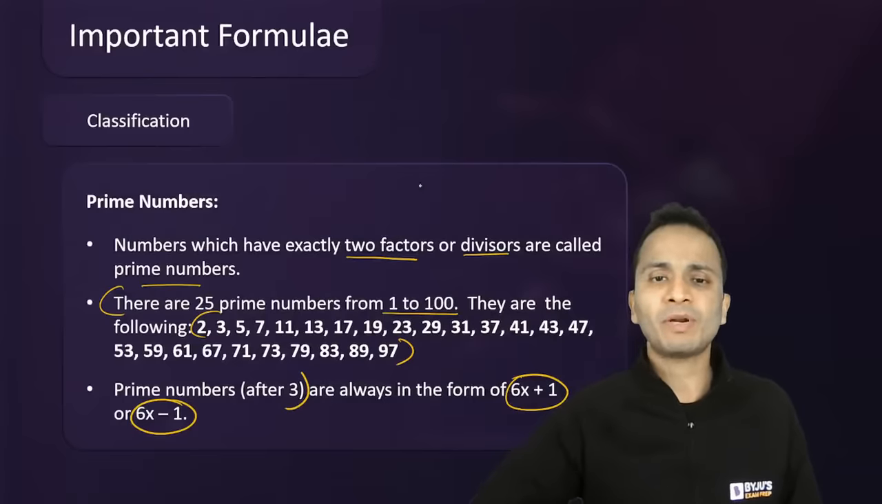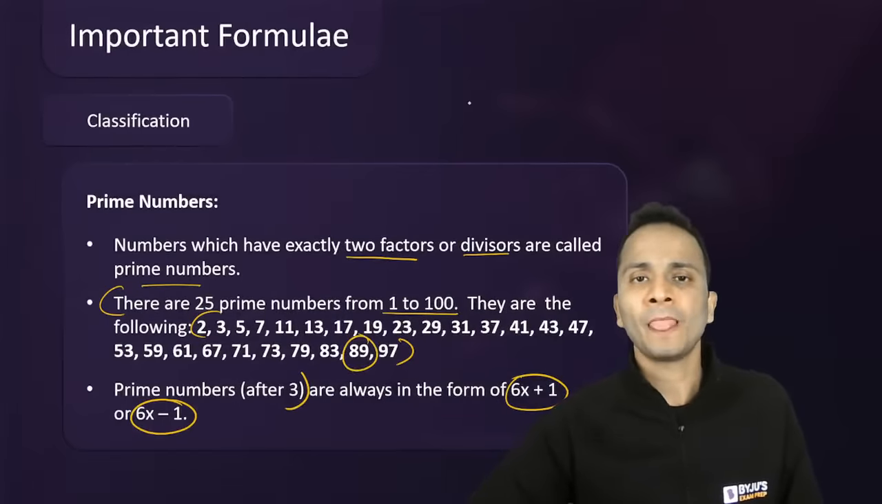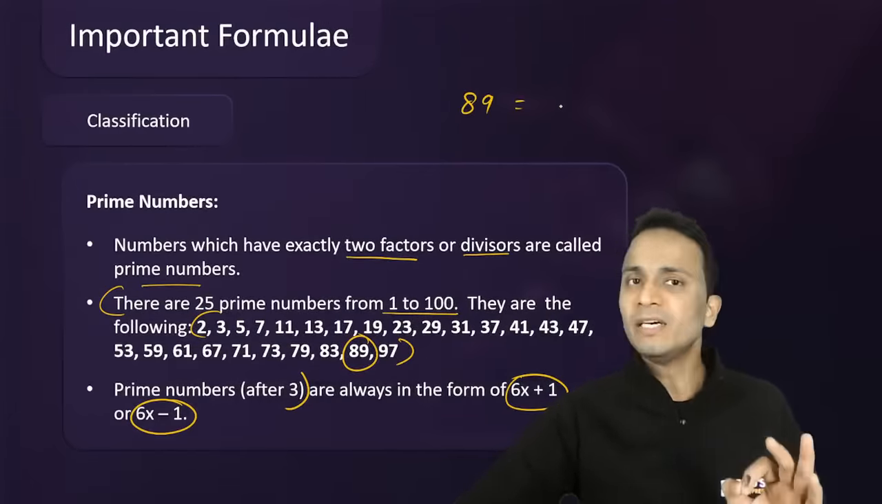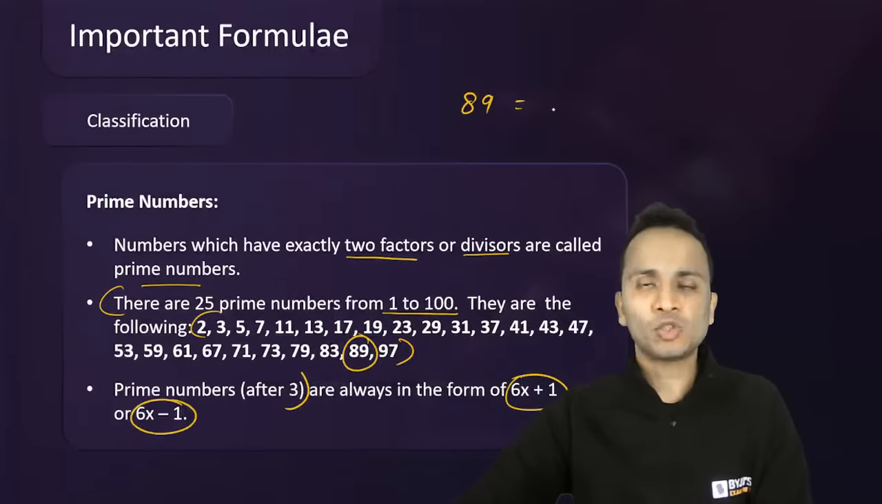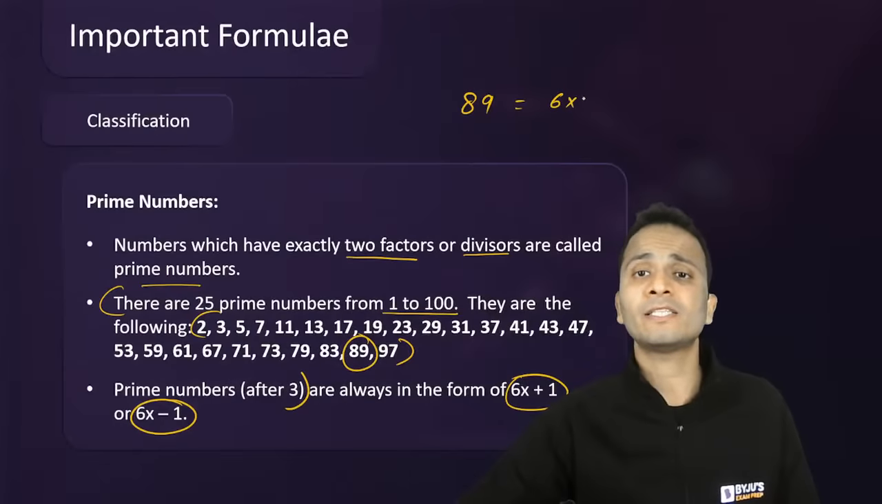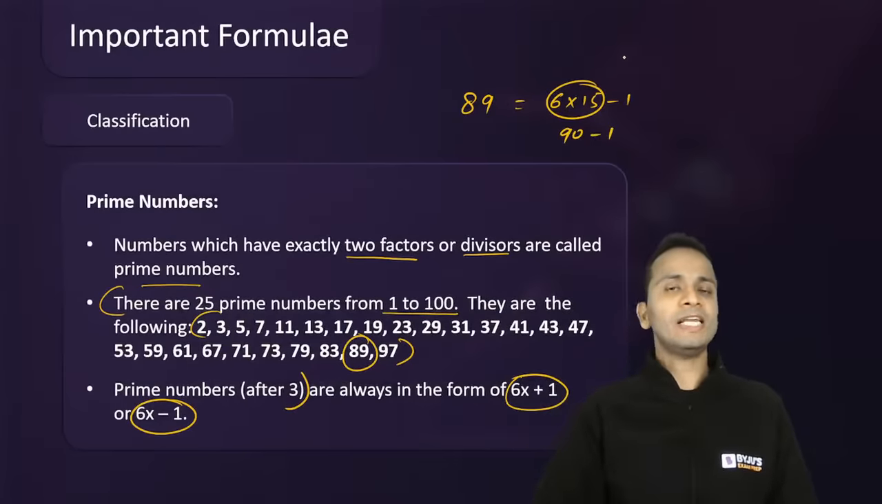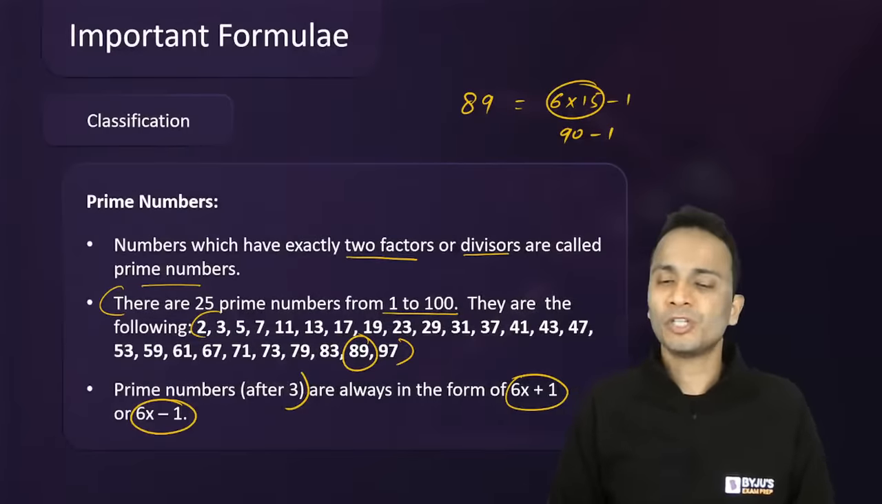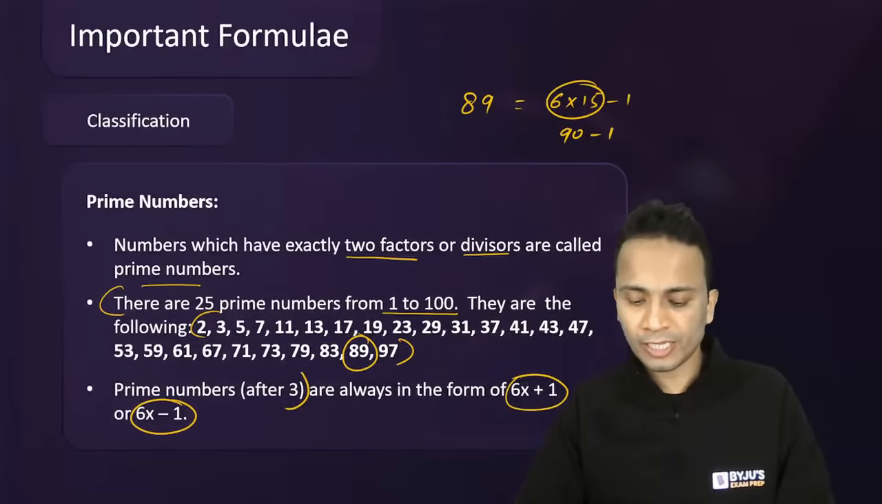So if I pick up any prime number, let's say 89, so I can express this prime number as either a multiple of 6 plus 1 or a multiple of 6 minus 1. So I can write 89 as 6 into 15 minus 1. So multiple of 6, that is 90 minus 1. So 89 can be expressed like this. So likewise, every prime number can be expressed in the form of 6x plus 1 or 6x minus 1.